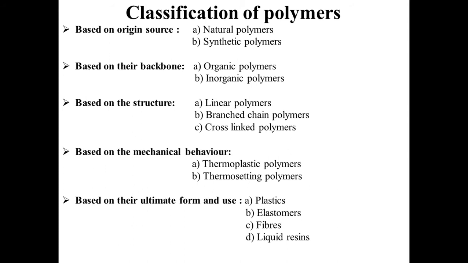Based on the mechanical behavior, it is classified into two types: thermoplastic polymers and thermosetting polymers. Based on their ultimate form and use, it is classified into four types: plastics, elastomers, fibers and liquid resins. These are the classifications of polymers.